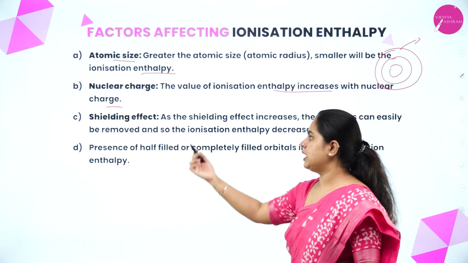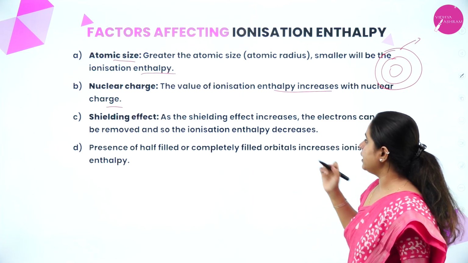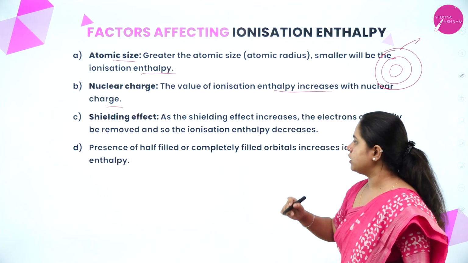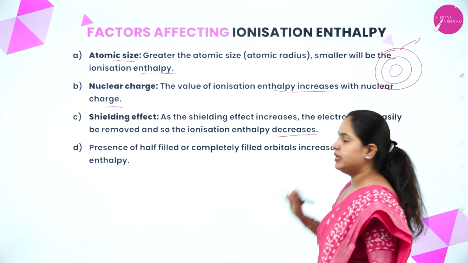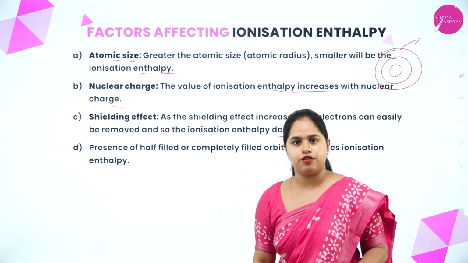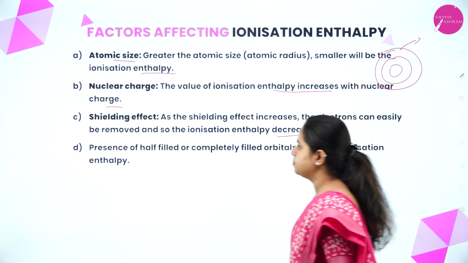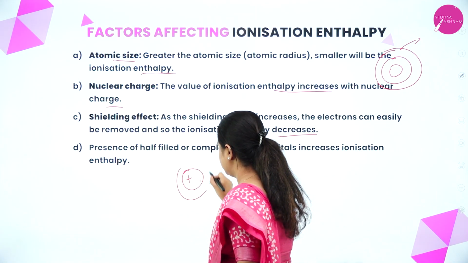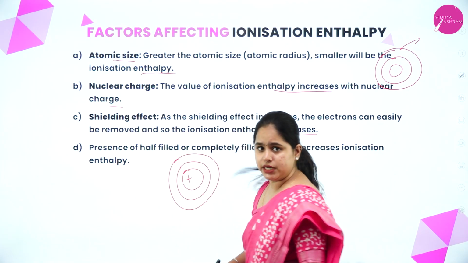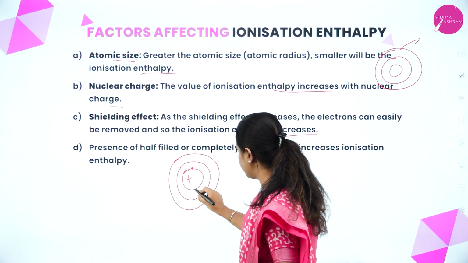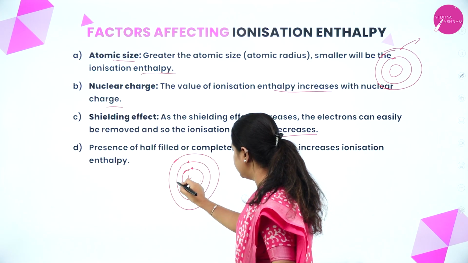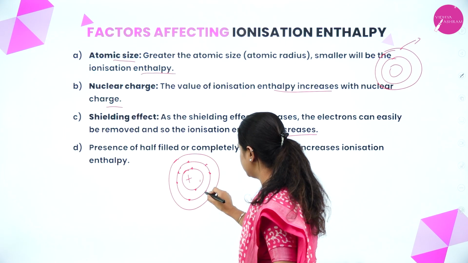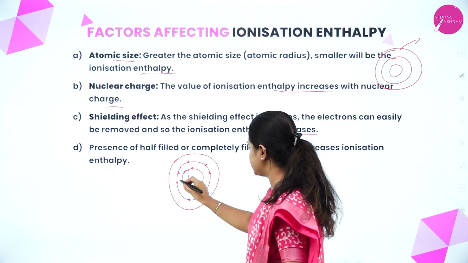Now the third one is the shielding effect. As the shielding effect increases, the electrons can be easily removed, and so the ionization enthalpy decreases. So what is the shielding effect? We have already studied this. Let's take this particular atom in which 2 electrons are here. In the second shell, there are 8 electrons: 1, 2, 3, 4, 5, 6, 7, 8.